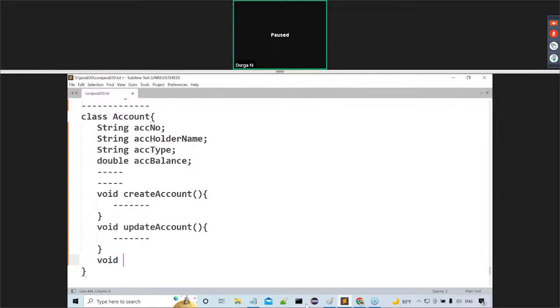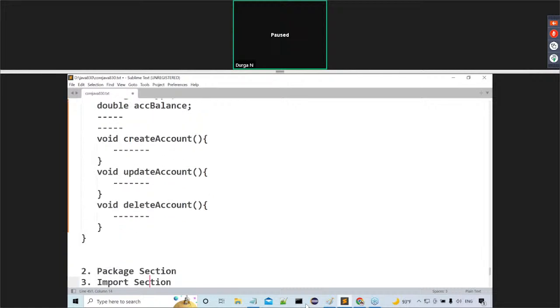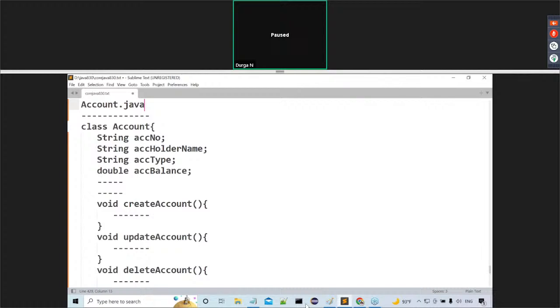So here, what we have to do there? Void delete account. Something else here I'm able to write. All these are actions. To delete account, here we are able to write some implementation part. Here we are able to write some implementation. So now try to observe this clearly.